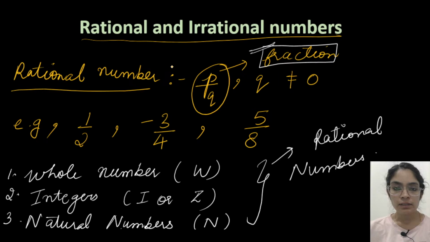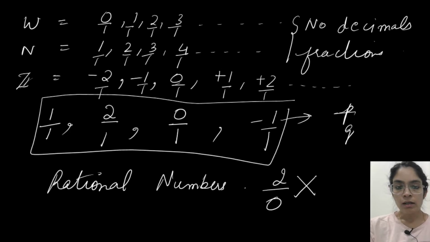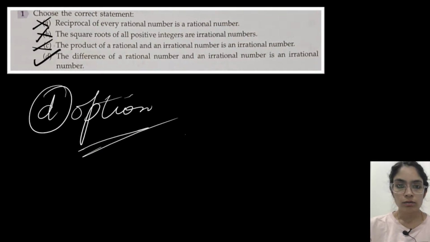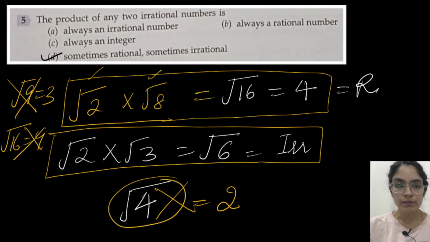So rational numbers, just a small recap. Any number which can be written in the form of p by q, that means which can be written in the form of a fraction. So whole numbers, integers and natural numbers are rational numbers, because all these numbers can be written in this form. If we see decimal representation, terminating decimals and non-terminating recurring decimals are rational numbers, and non-terminating non-recurring decimals are irrational numbers. So this was about rational and irrational numbers.